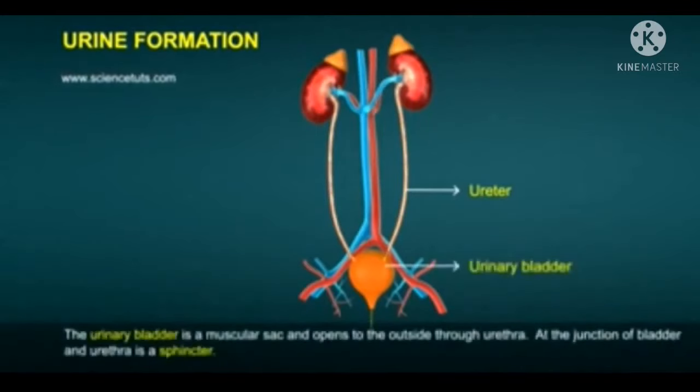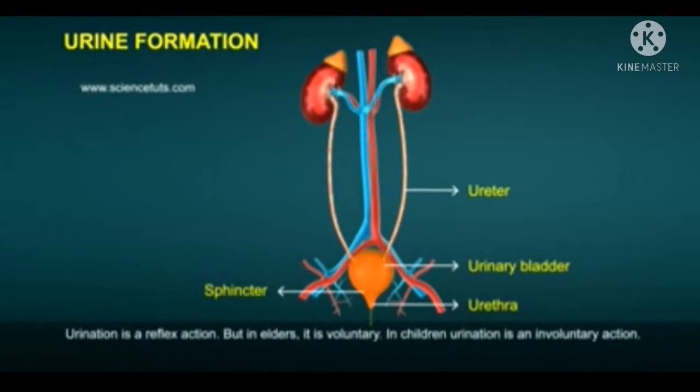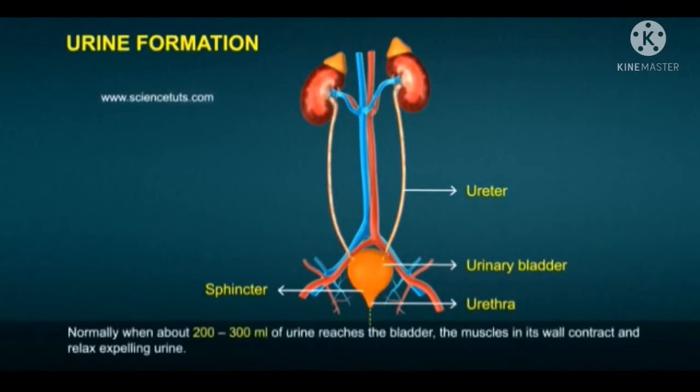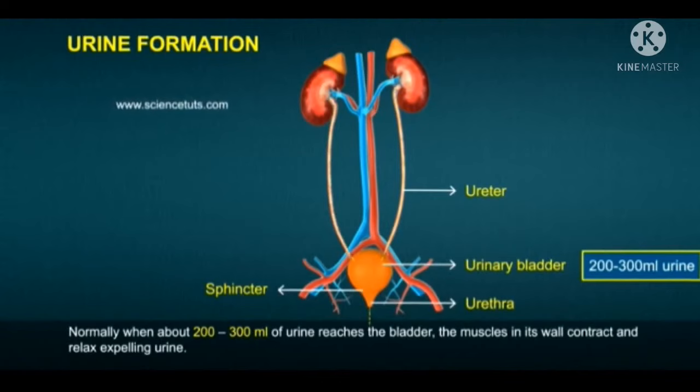The urinary bladder is a muscular sac and opens to the outside through the urethra. At the junction of bladder and urethra is a sphincter. Urination is a reflex action, but in elders it is voluntary. In children, urination is an involuntary action. Normally, when about 200 to 300 ml of urine reaches the bladder, the muscles in its wall contract and relax, expelling urine.